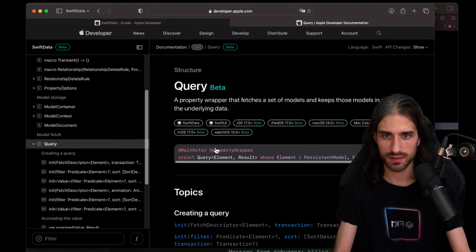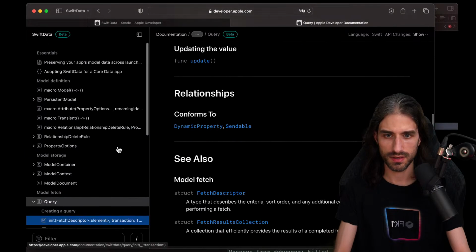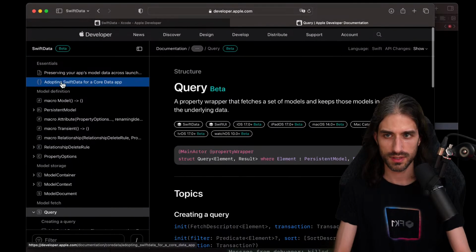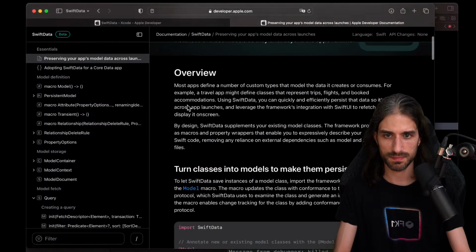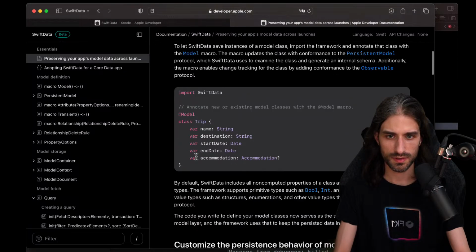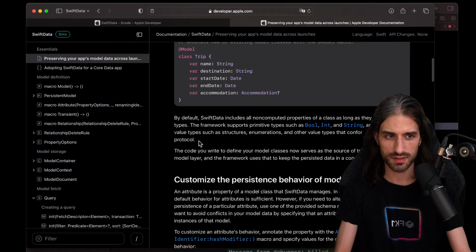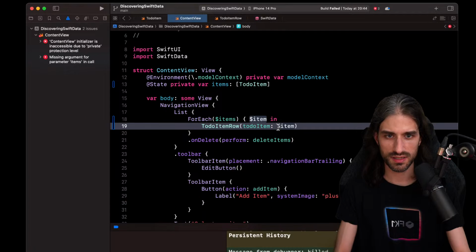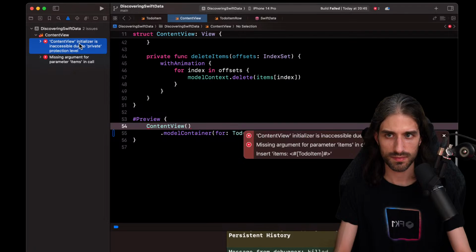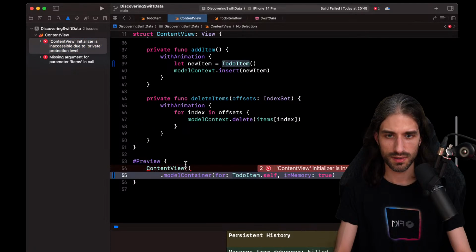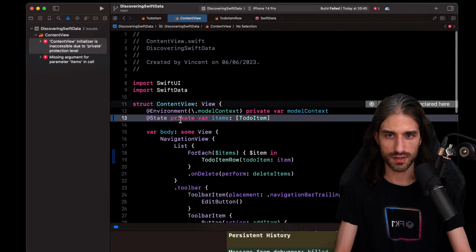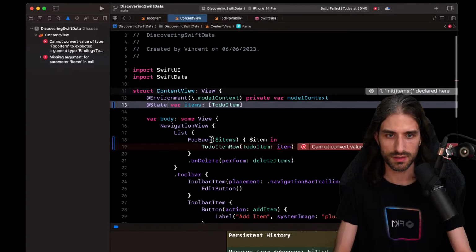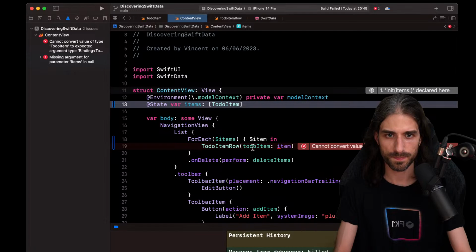Maybe on query. No, it's just a description of the fields. Also looking a bit at the doc. So you were saying that, oh yeah, okay, it's because of the private, but okay. So this syntax, wait.